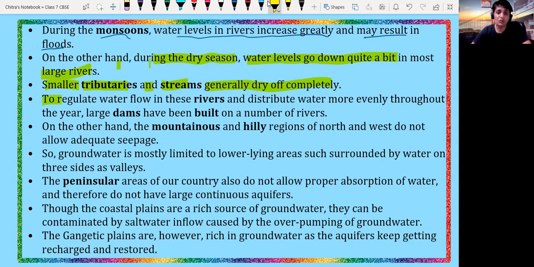So to regulate water flow in the rivers and distribute water more evenly throughout the year, large dams have been built on a number of rivers by human activity, in order to store that water and supply it continuously to the required region.